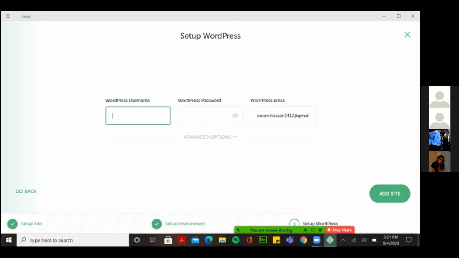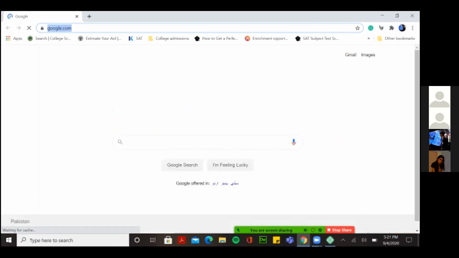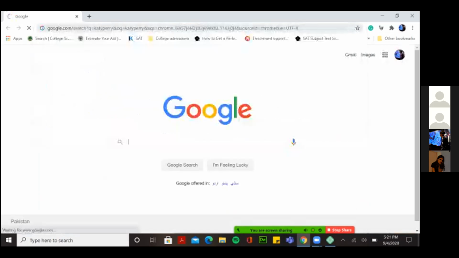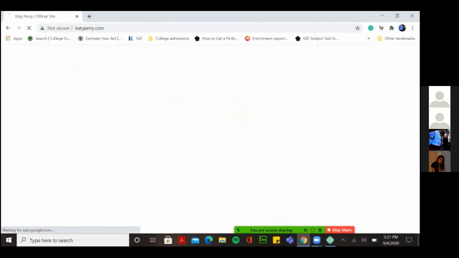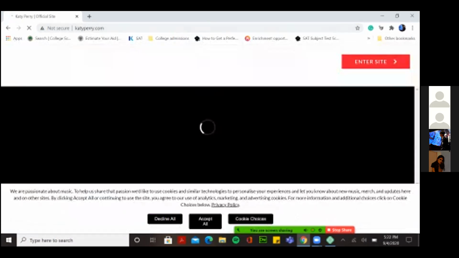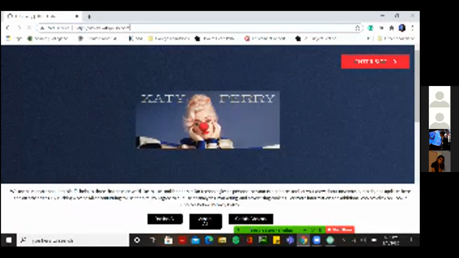Here you write the username and password for your website. So for example, I want to edit a website. If you go to Google, you have different kinds of websites. Suppose I open a website of Katy Perry, right? Then you'll have this website that you are seeing. But because this is a website made out of WordPress, since I am just a user right now, you can't edit this. So this won't allow you to edit.